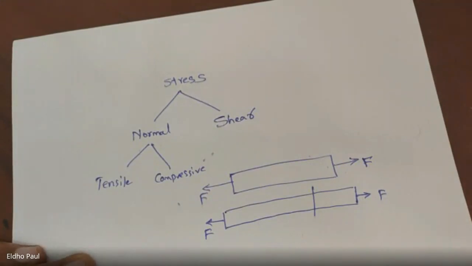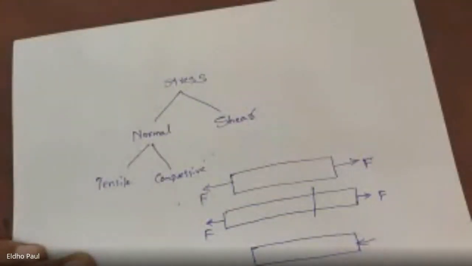Okay, so what is the final result from a tensile stress? Elongation, deformation. So that is called tensile stress. And the second one is compressive stress. So here we are applying a load F, and this load F pushes the materials closer in the direction of applied load.